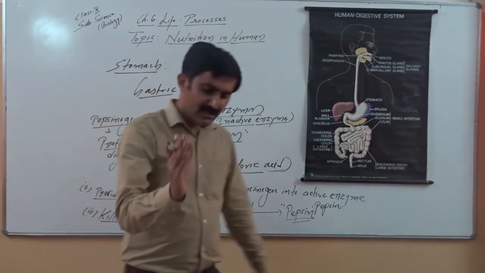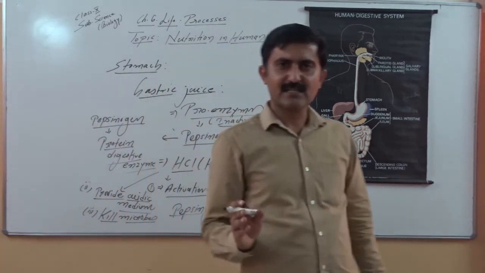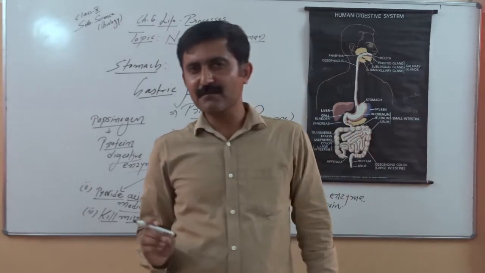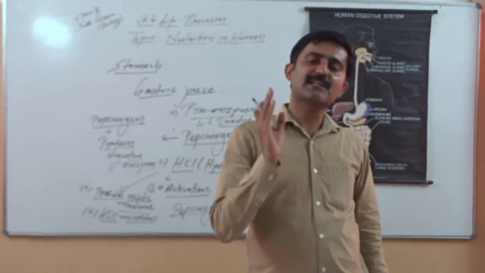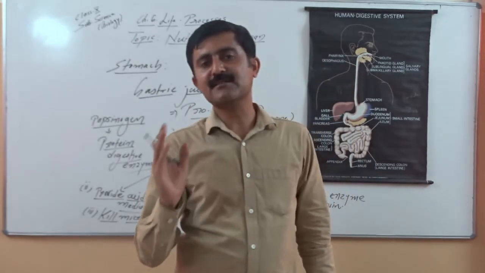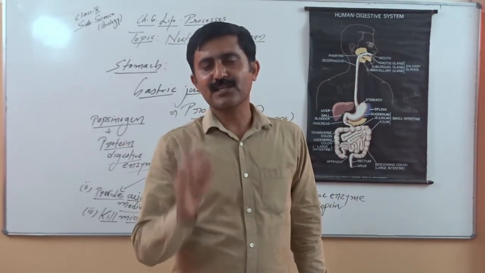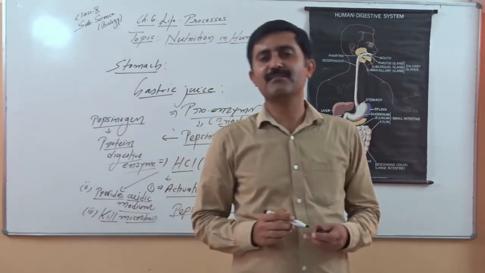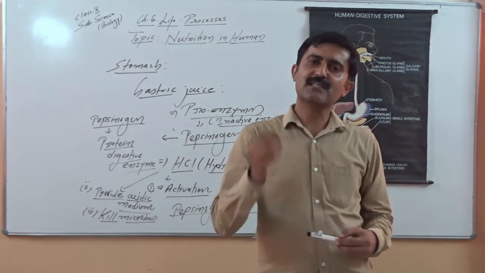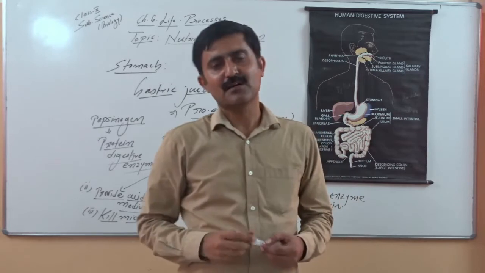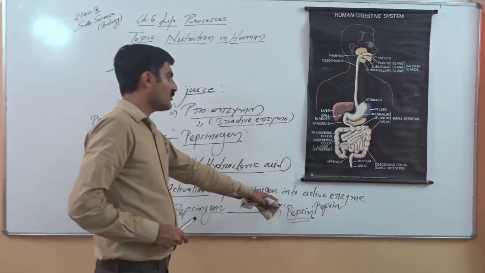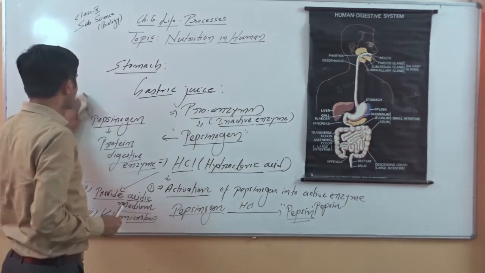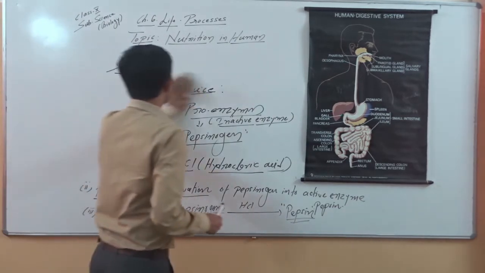So quickly we can recap. Hydrochloric acid provides an acidic medium for the digestion of protein. Hydrochloric acid plays a key role in activation of enzymes, like the proenzyme pepsinogen being activated into the active enzyme pepsin. As well, this is a strong acid, so it kills the microbes. Now let's look at how pepsin acts. We have talked about the active enzyme pepsin, which arises from pepsinogen.